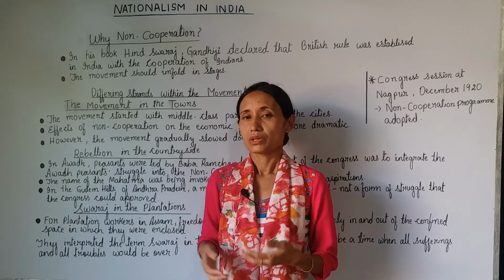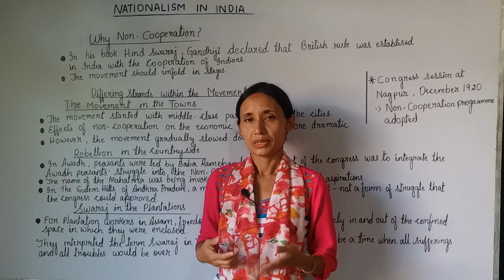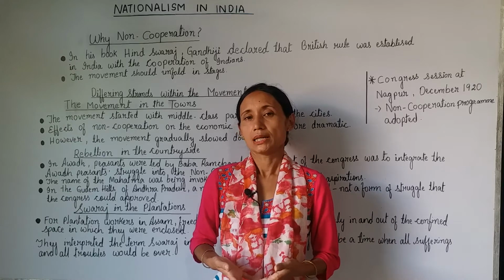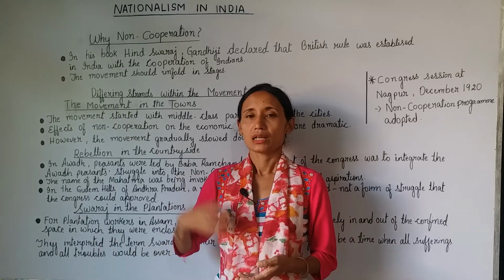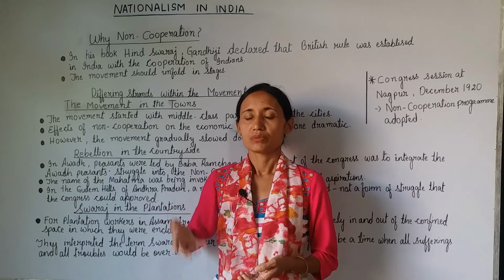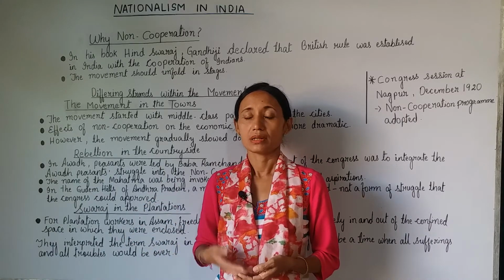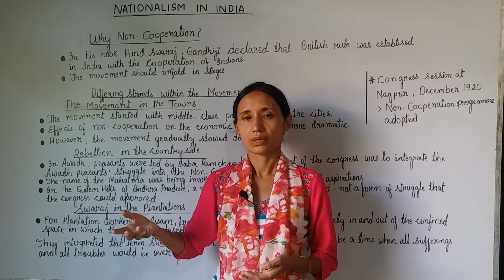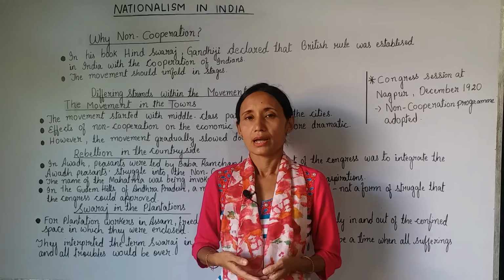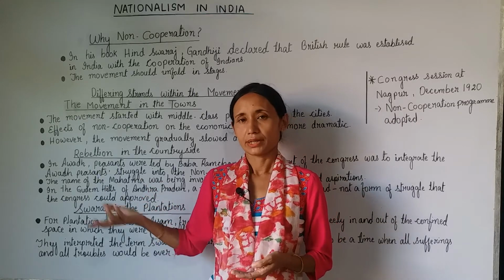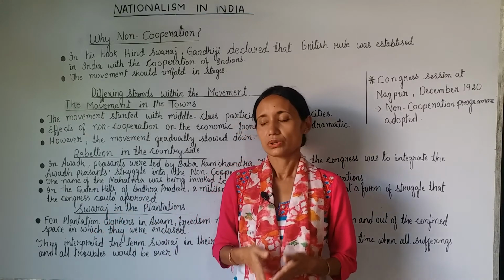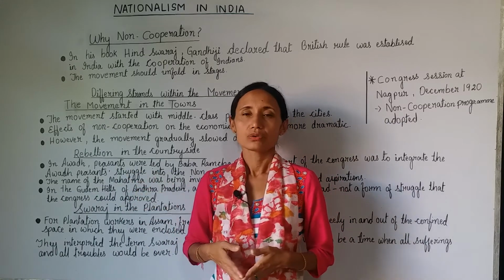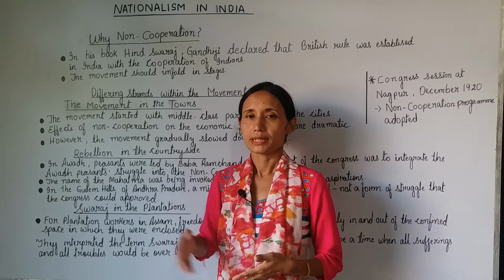Because the local leaders told the peasants false information about Mahatma Gandhi, that they did not have to pay any tax and they would be getting land, there would be redistribution of land. So they were very happy peasants, and they also started attacking the houses of the merchants, the rich people, landlords, and they looted the bazaar also, and the hoarded grains were also taken away. So this is about what happened in villages, how the non-cooperation movement unfolded in villages.